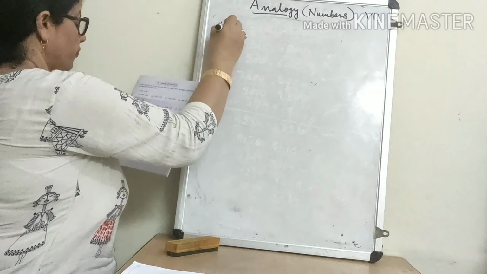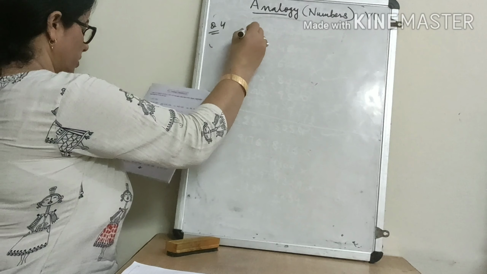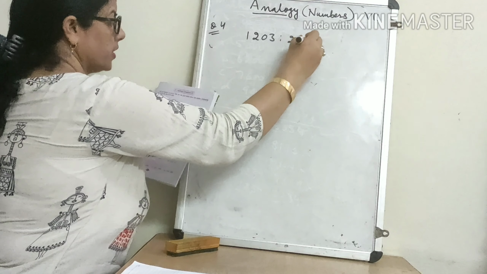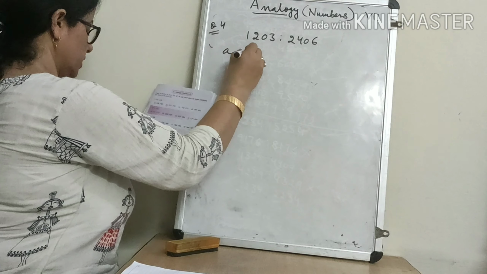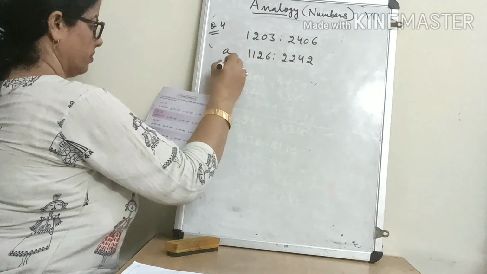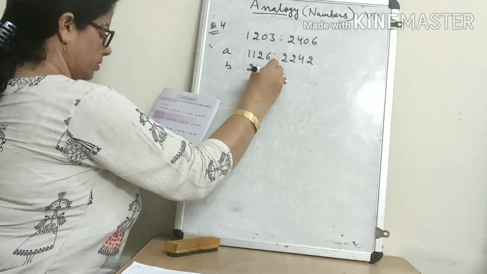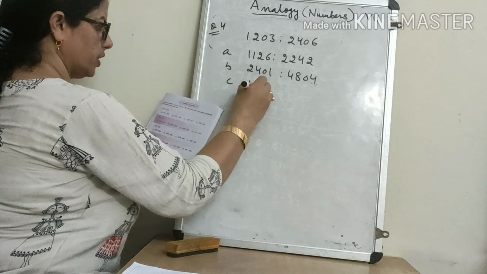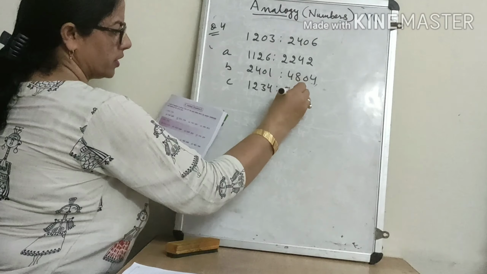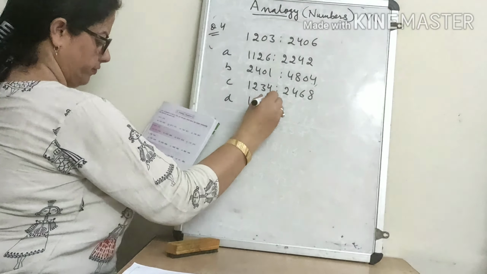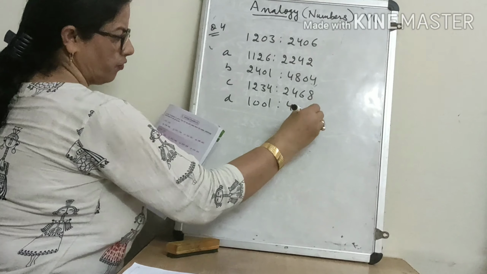In question number 4, it is given 1203 is the same as 2406. Options are 1126, 2242; 2401, 4804; 1234, 2468; 1001, 4004.